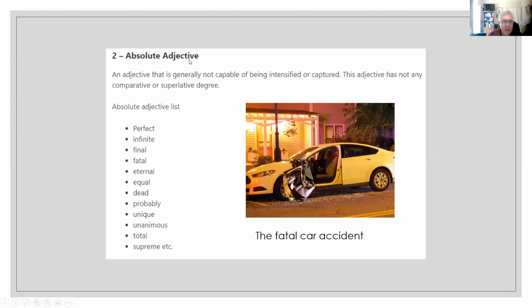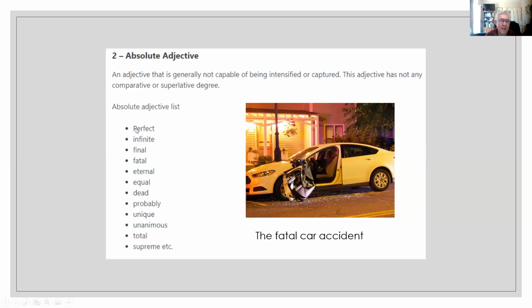The absolute adjective is one that is not capable of being intensified. It is already in the higher degree. For example, perfect. When we say that something is perfect, it's because there is nothing better than this.